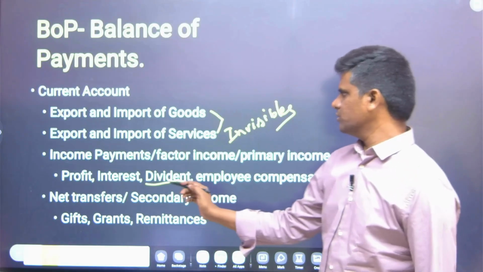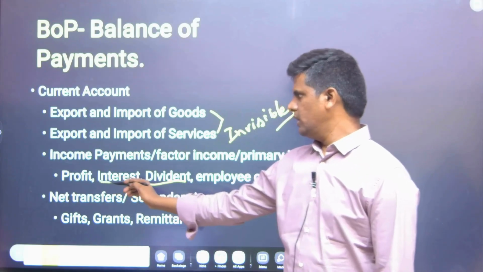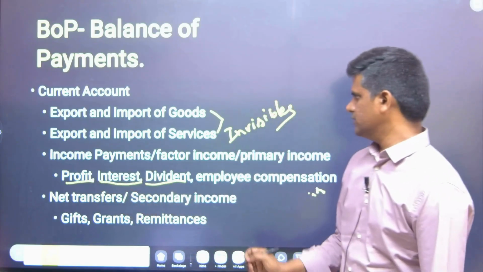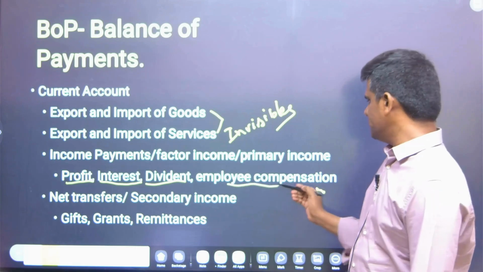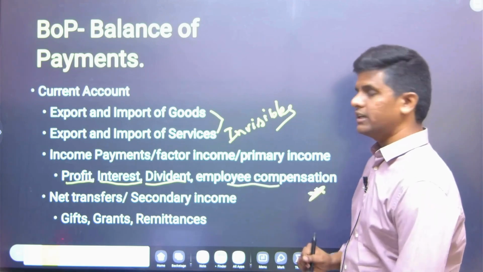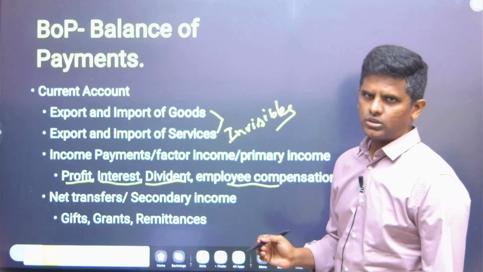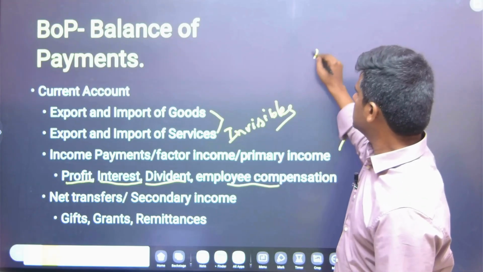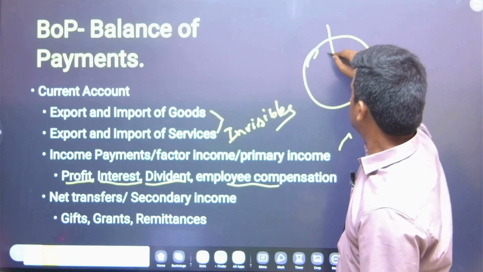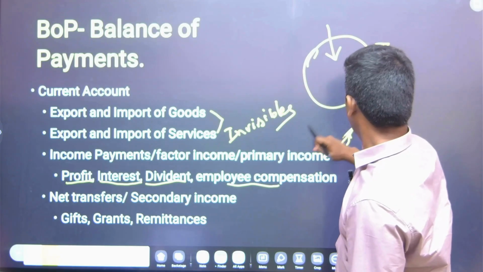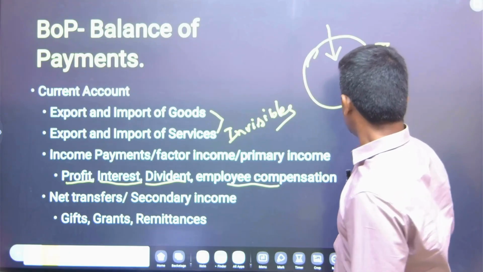And suppose you have a loan, you get interest out of it, or you get profit out of an investment, or employee compensation is paid for working in the company. All these come under current account. Basically, we have a territory, the total rupees coming in and rupees going out. This is balance of payments.